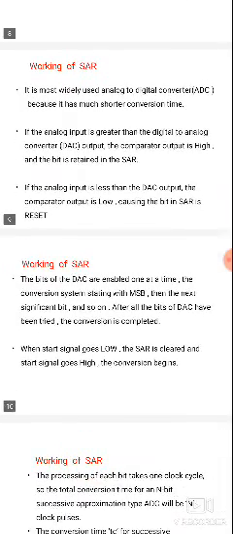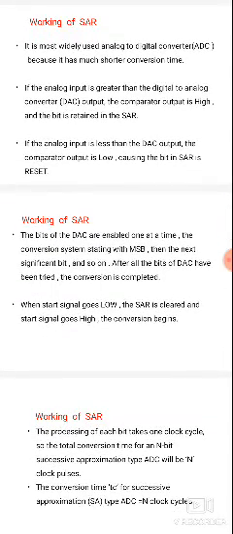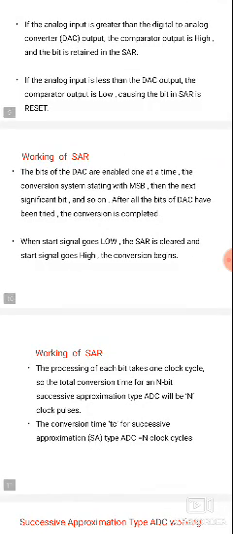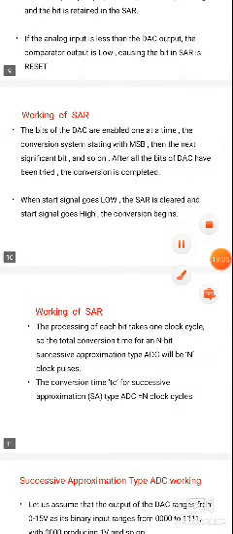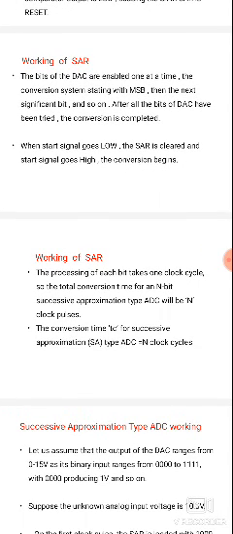Next, the bits of the DAC are enabled one at a time. The conversion starts with the MSB and the next significant bit until it reaches the least significant bit. Each and every time, the bits of the digital to analog converter are enabled one at a time, starting from the most significant bit to the least significant bit. After all bits of the digital to analog converter have been tried, the conversion is completed.